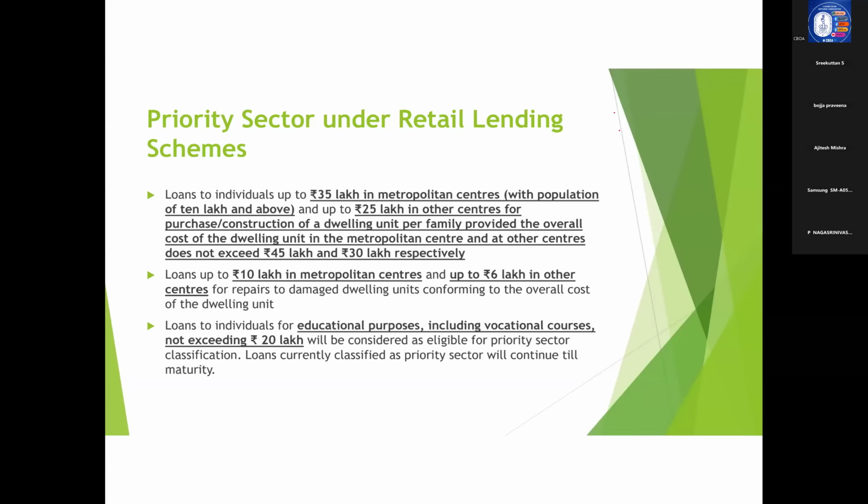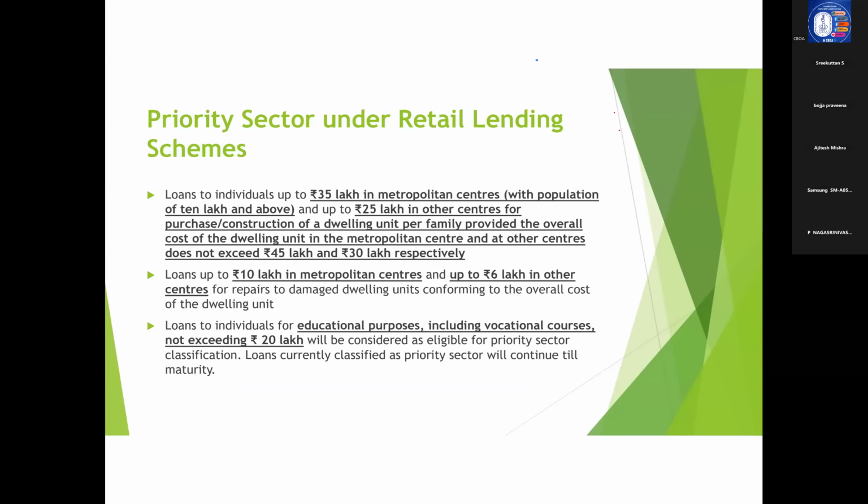In the case of housing loan, loans to individuals up to 35 lakhs in metropolitan centers, that is, with a population of 10 lakhs and above. So one question is, what is the population of metropolitan cities? It is 10 lakh and above. So in a metropolitan city, if we are lending for a housing loan, and the dwelling unit value is up to 45 lakhs and the loan value is up to 35 lakhs, then that particular loan will qualify for priority sector lending under housing loan.